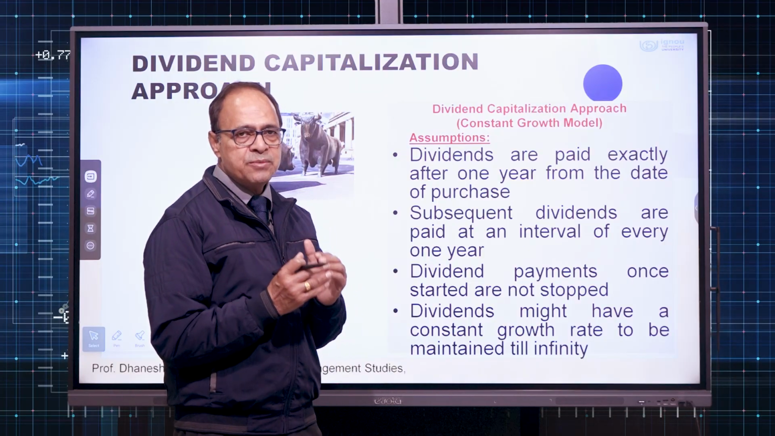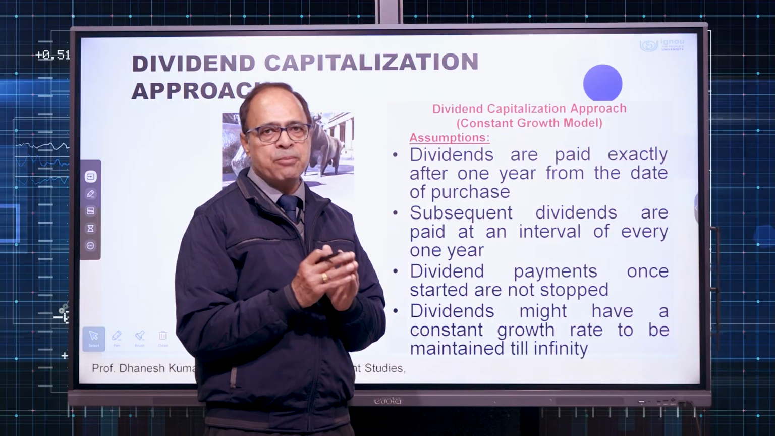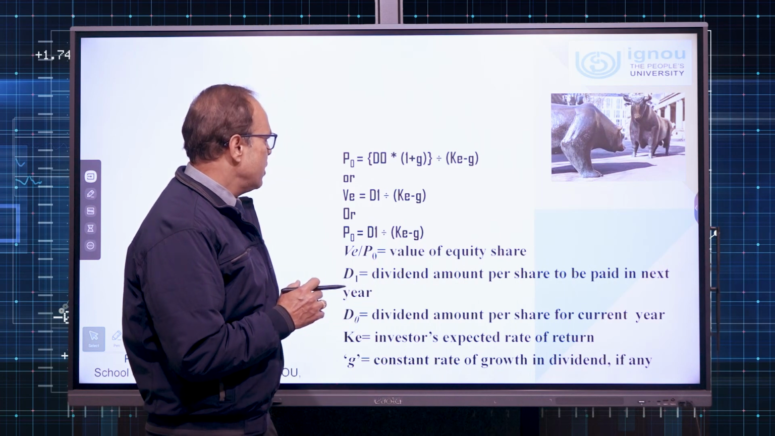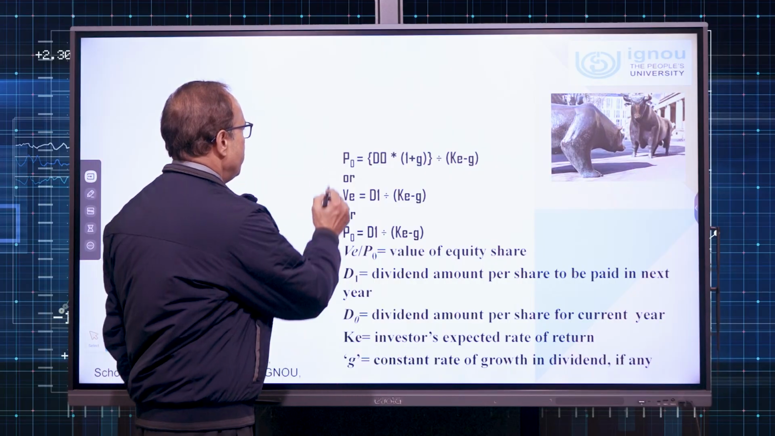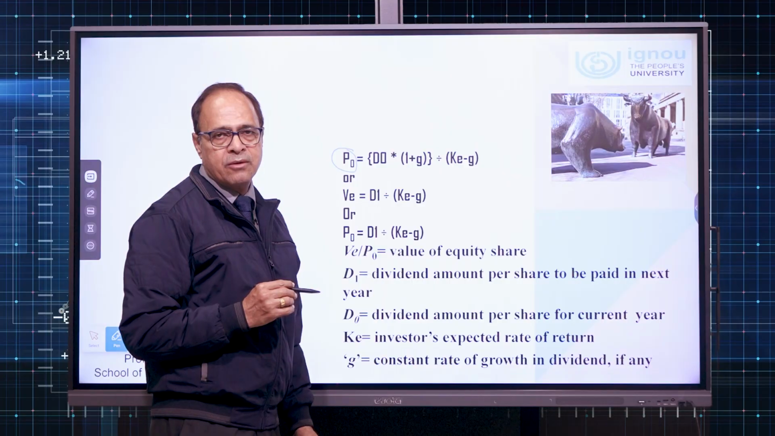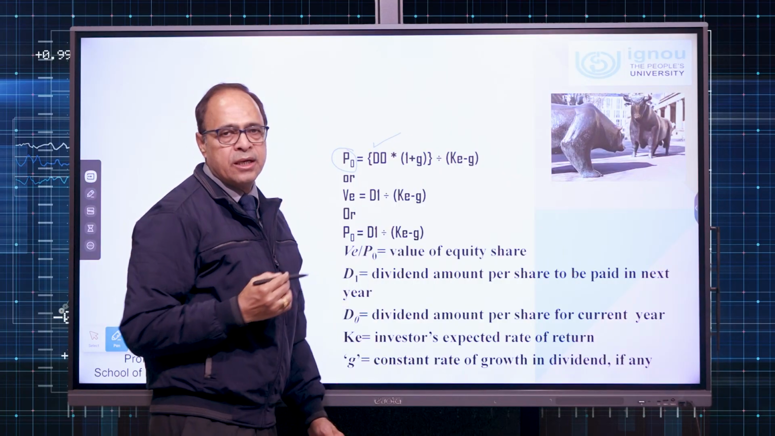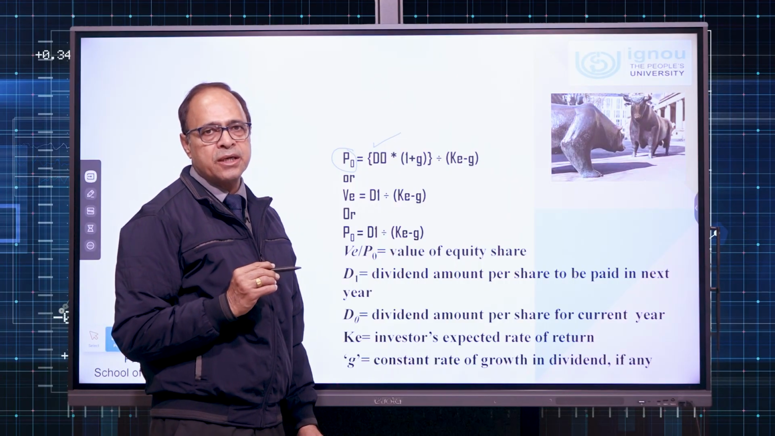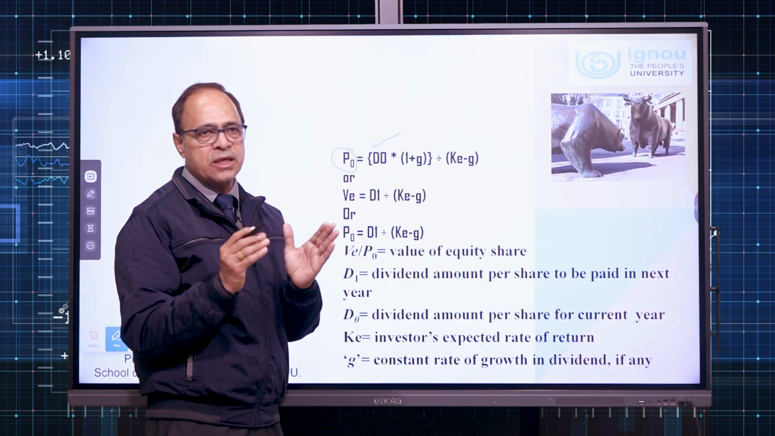If these assumptions are met, definitely we can use the formula given by Professor Gordon to value the equity shares of the company. Now what is the formula? The formula is simple. P0 stands for the price which an investor is willing to pay for a particular equity share. D0 is the dividend paid by the company on each equity share during the current year, which is called present dividend or dividend per share for the current year.